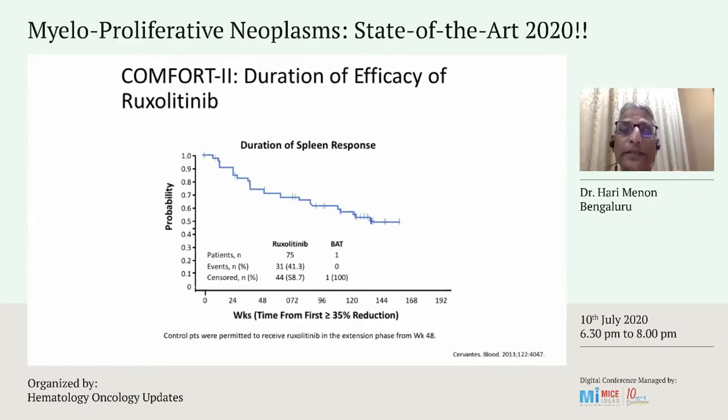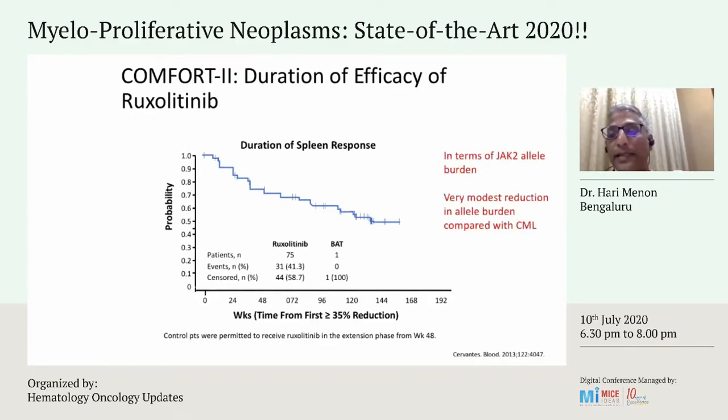A pooled analysis of the COMFORT-1 and COMFORT-2 studies also demonstrated a significant survival benefit, even keeping in mind those patients who had crossed over to ruxolitinib after 48 weeks of treatment. But what we must understand is that in terms of the allele burden, we would have intuitively thought that because it's a target, it would bring down the allele burden, but that did not happen in both COMFORT-1 and COMFORT-2, and there was only a very modest reduction in the allele burden.